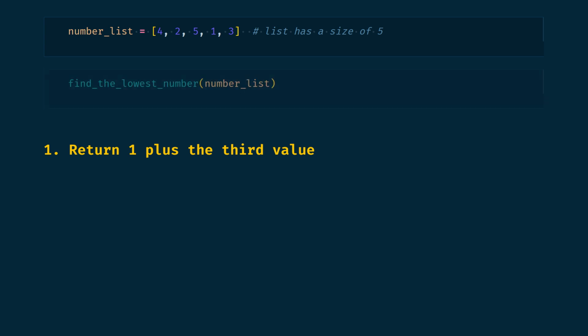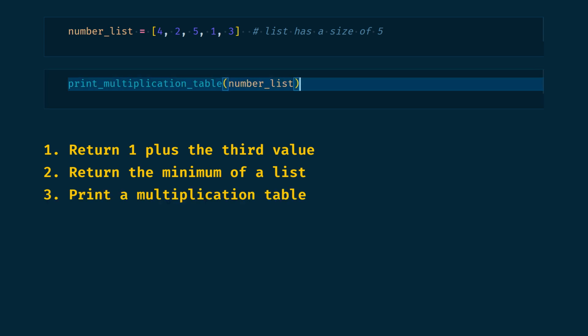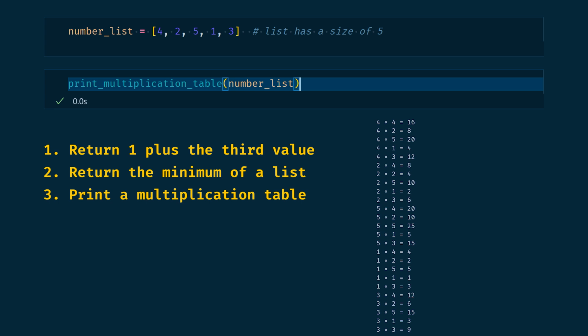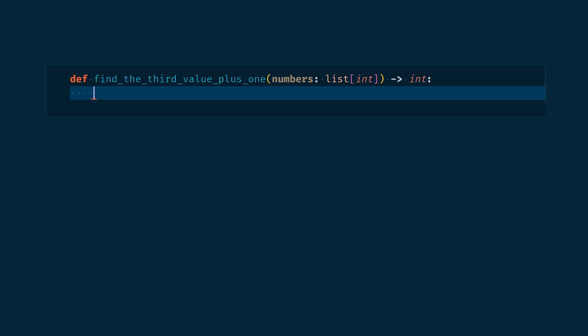Then, let's create a function to find the minimum of our list. Finally, let's create a function to write the multiplication table of our list, that is a times b for every a and b in our lists. To solve the first problem, we will assume we cannot use the square brackets notation we've seen before.